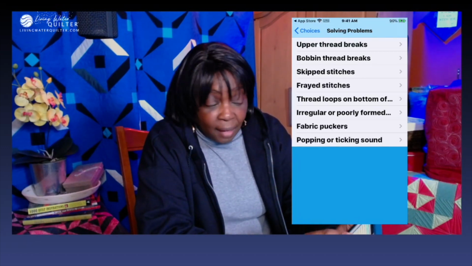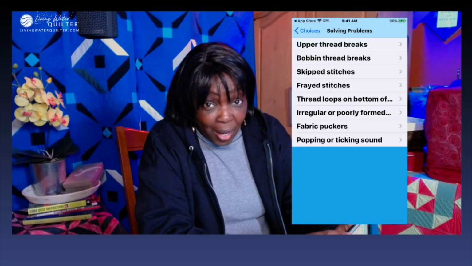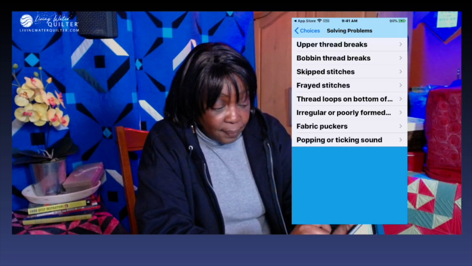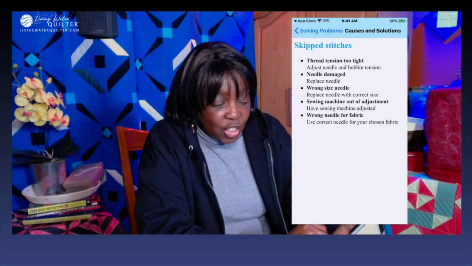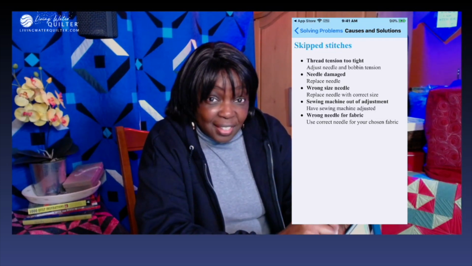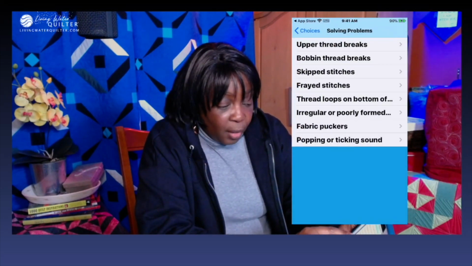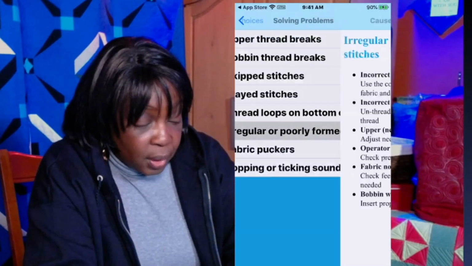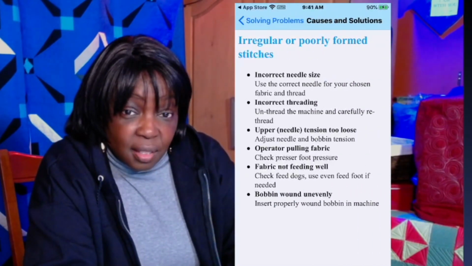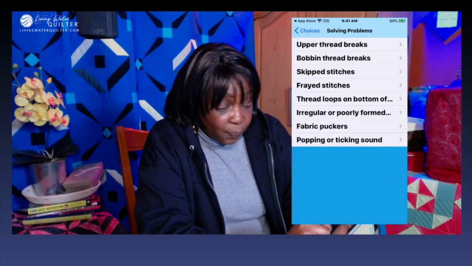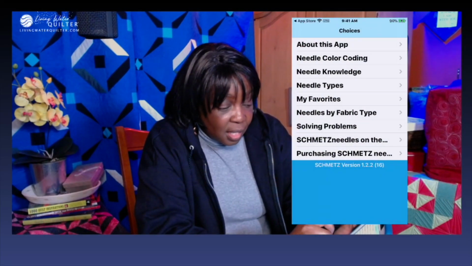How many times have you had thread breaking and you don't know why? Bobbin thread breaks. Skip stitches. Why you might have skip stitches. Irregular or poorly formed stitches. I think this is a great tool. Let's go back to the other choices.